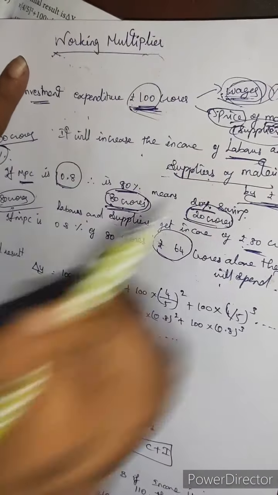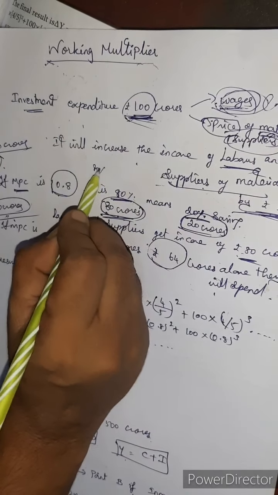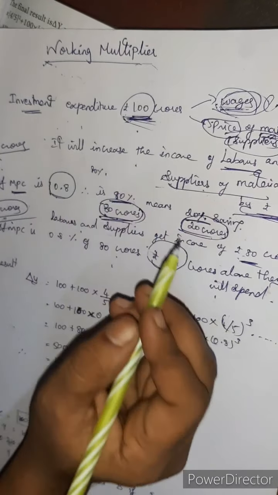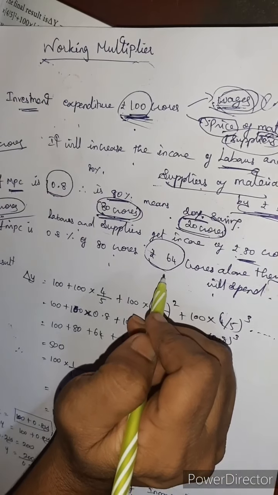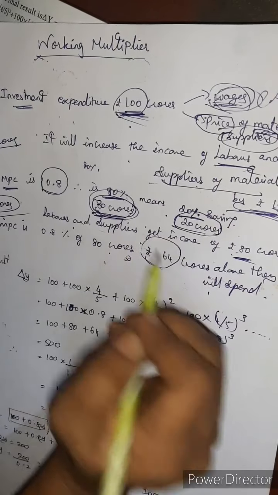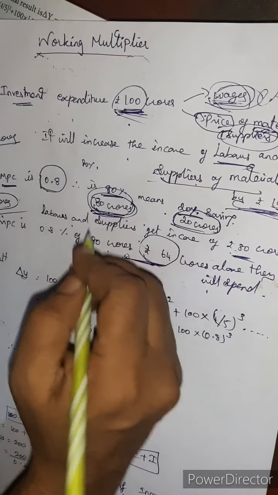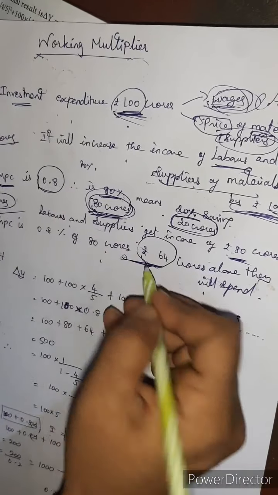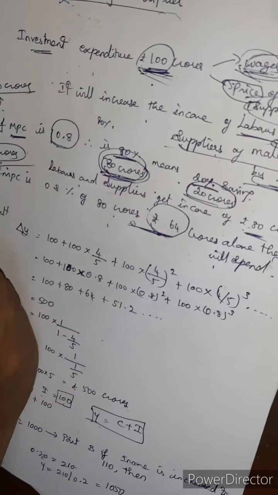First they are investing 100 crores, and afterwards they are investing only 80% of that 100 crores, that means 80 crores. And after that they are investing only 80% of the 80 crores, that means 64 crores, and it goes on.